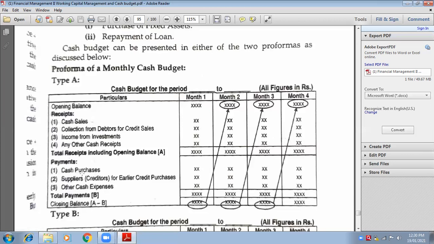Now the second part is payments. First part is receipts, second part is payments. Payments means for doing business, it's not just that you earn income every time. You will have to incur expenses also. Suppose there are laborers in your company, you have to pay wages. You have so many employees, you have to pay them salaries. Suppose you have directors, you have to pay remuneration to them. Suppose you are purchasing raw materials, so you will have to pay creditors.